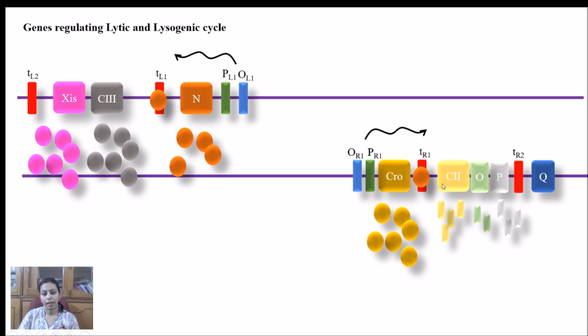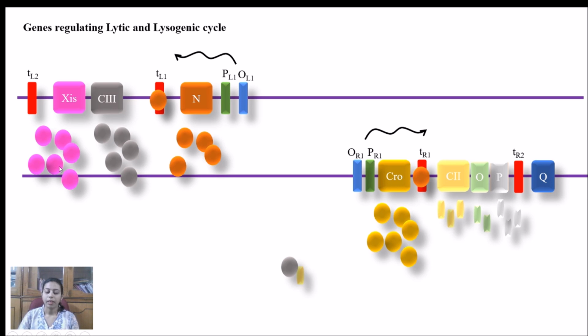Now what happened? C2 alone is not stable. So in a small concentration, it will be degraded by the bacteria itself. But when C3 protein is synthesized, it will combine with C2 and now it will become stable. So the function of C3 protein is to stabilize C2 protein, and the function of C2 protein is to initiate the lysogenic cycle, which we will discuss a little bit later. But first, focus on the lytic cycle. Here one more protein is there, which is XIS.